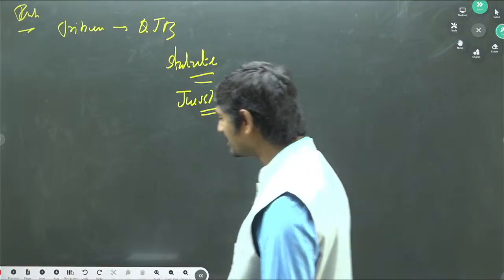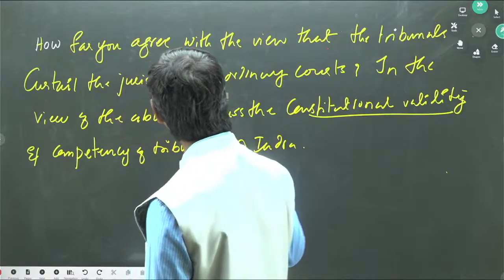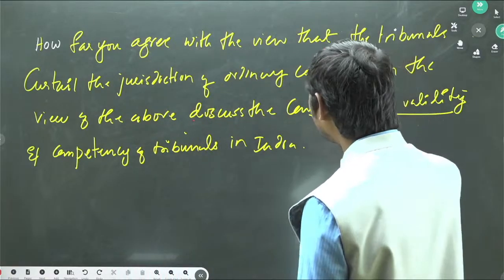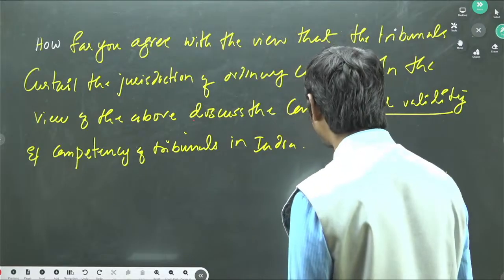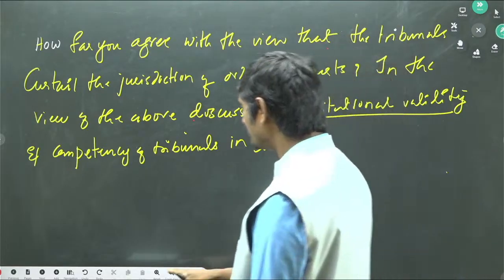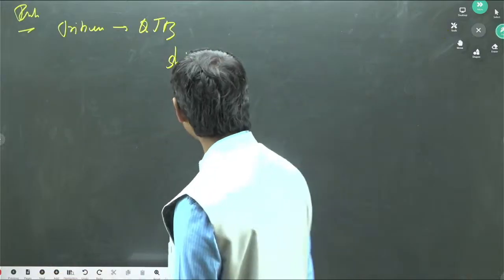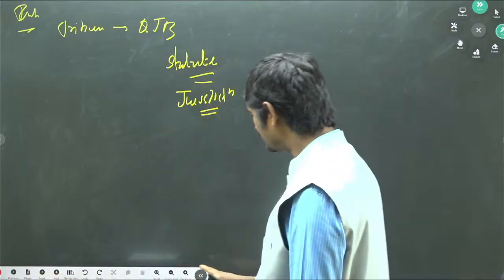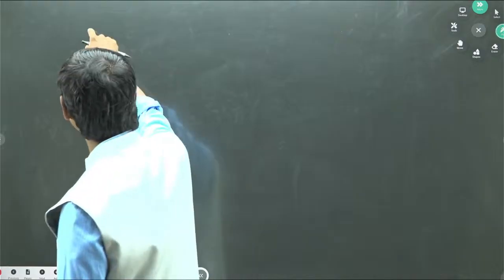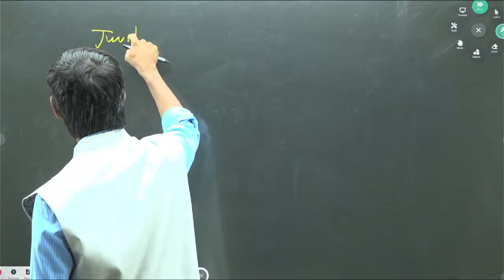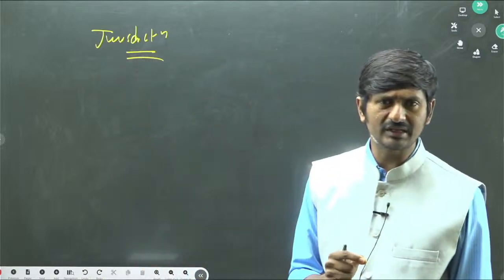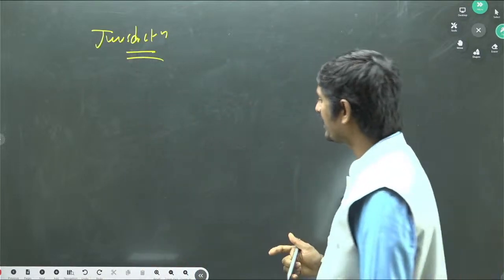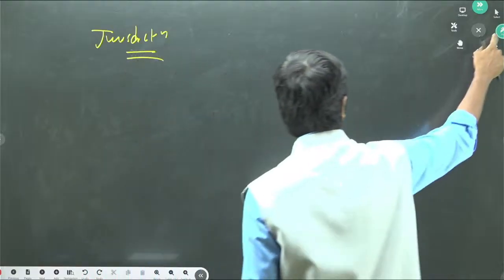Coming to the next dimension of the question, whether tribunals curtail the jurisdiction of ordinary courts, we need to write this matter. So let us write what the jurisdiction of tribunals is. The question is whether they curtail the jurisdiction of ordinary courts. So we need to write here.